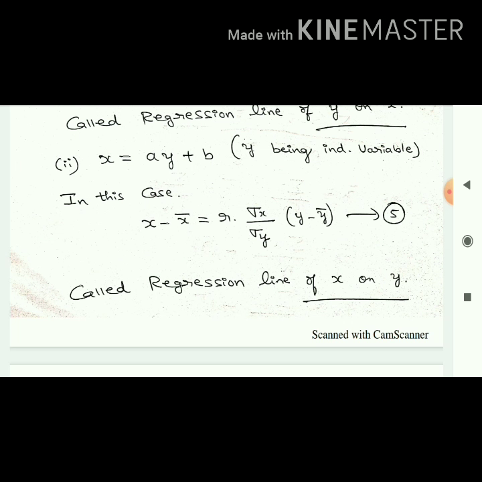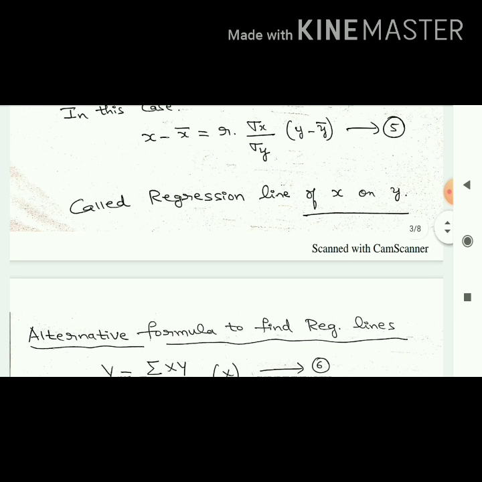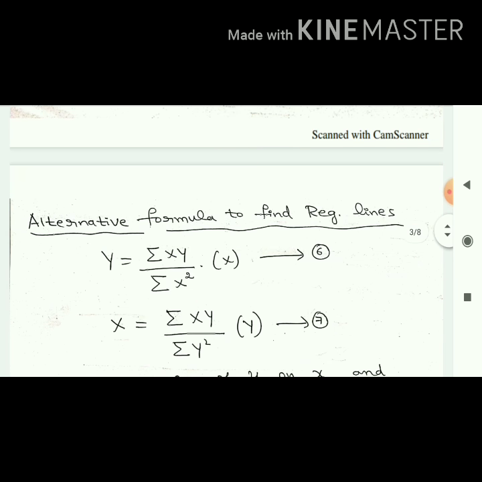So these 2 formulas you have to remember. Again, how to find x bar, r, sigma x, sigma y, y bar, everything we have given in the first part, so it's very simple. So a regression line always has 2 forms: one is the regression line of y on x, the second is x on y. But in the problem section, remember, they won't ask like this. In most of the problems they will ask just to find the regression lines, so you have to find both. Okay, so these are the formulas we studied to find the regression lines.